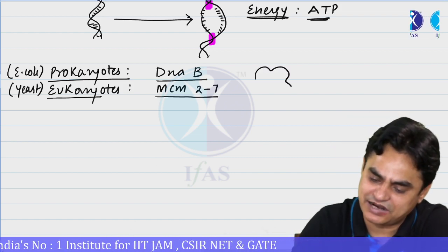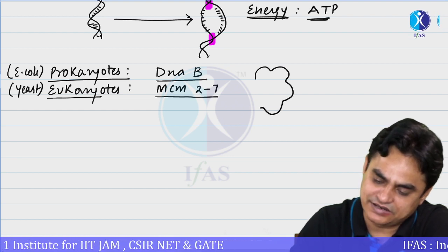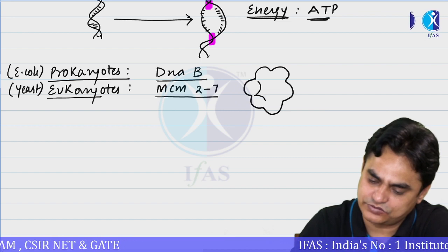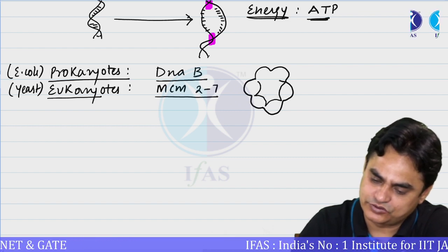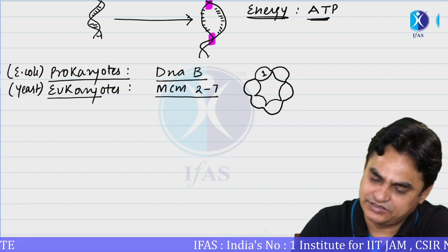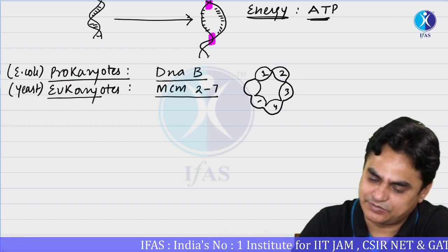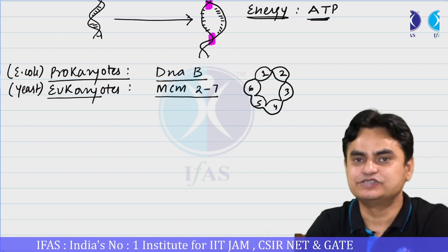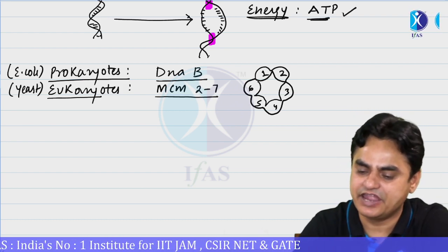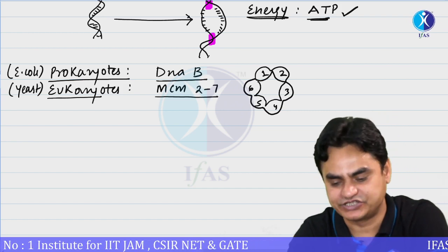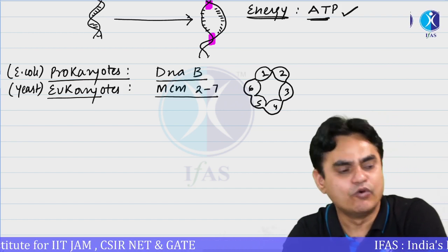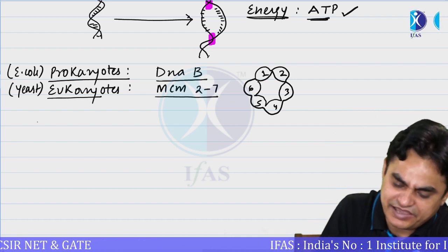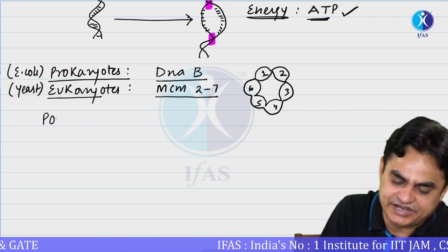Hexameric protein means they are composed of 6 subunits, whether it is DnaB or MCM2-7, and they need ATP for that functioning. One more important point is that helicases also have a polarity.